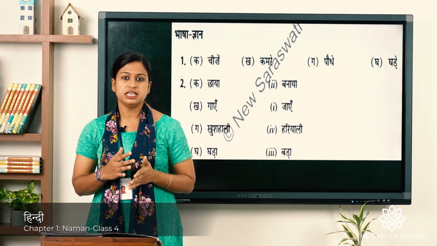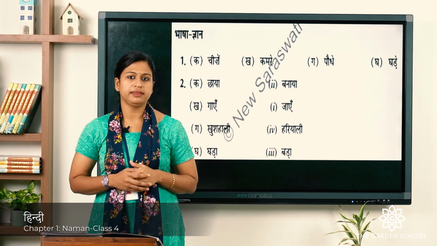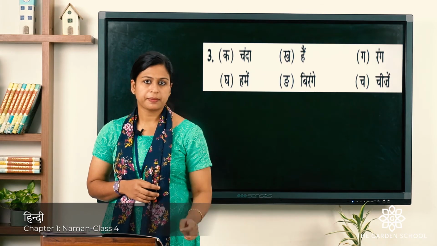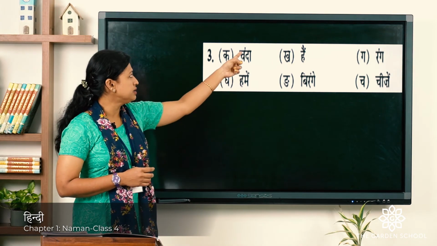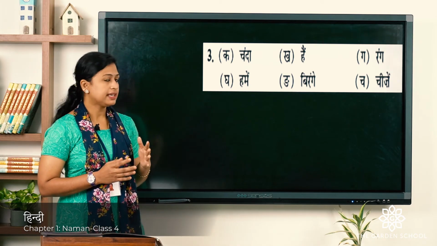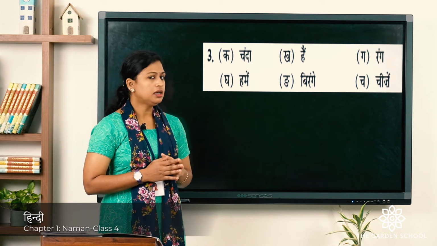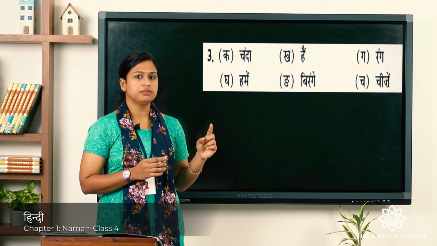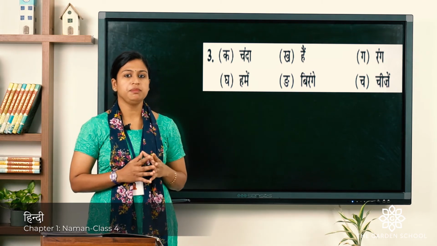Sixth is cheeze. That means things. You have to use the anusvaar symbol there. Now let's check the answer. The first one was chanda. You can see here we are using that anusvaar symbol on the consonant cha. Second was hai. Hai means is. Third is rang. You can see we are using the anusvaar symbol on the consonant ra. So it becomes rang. That means color.